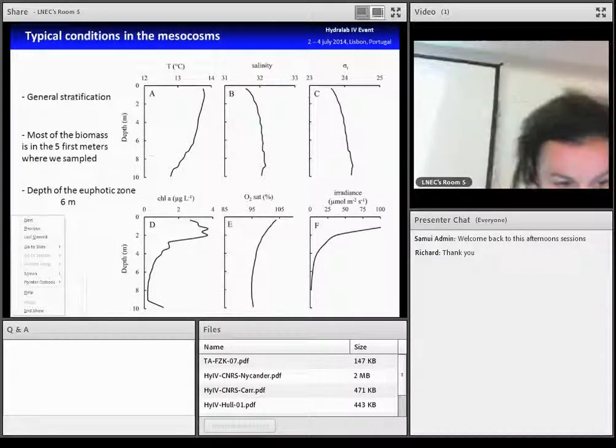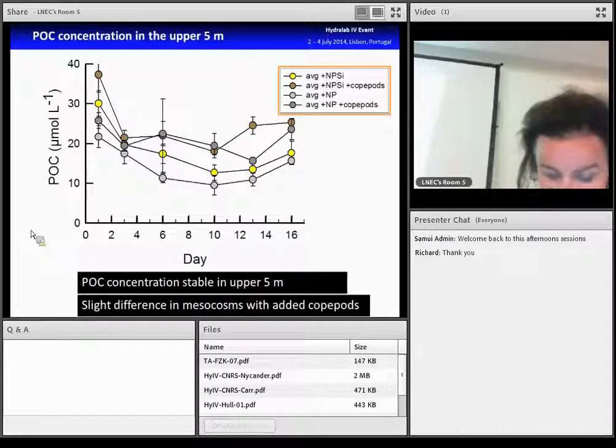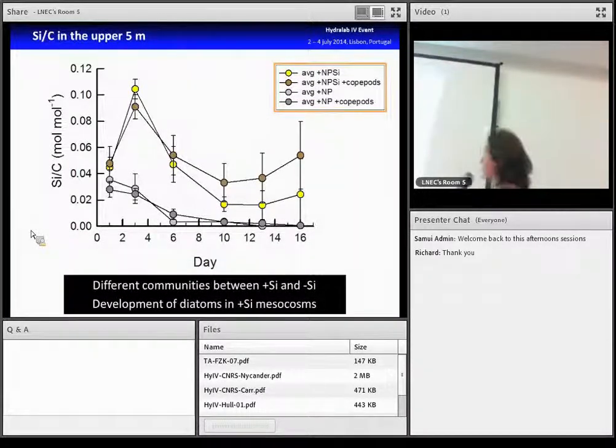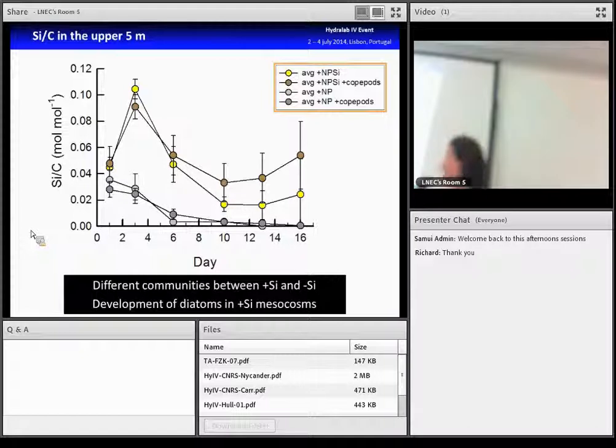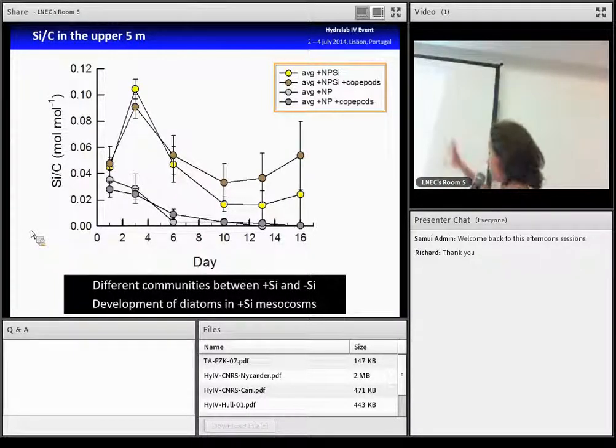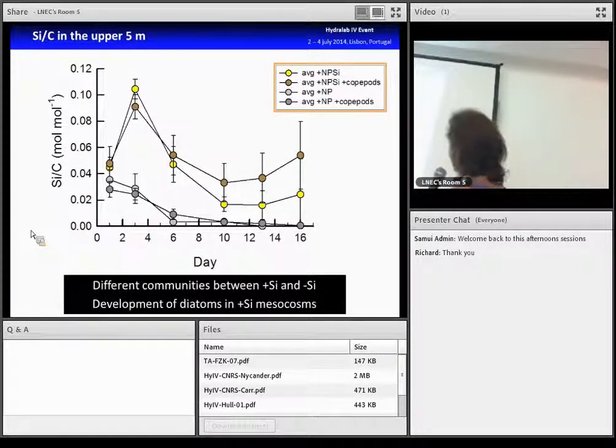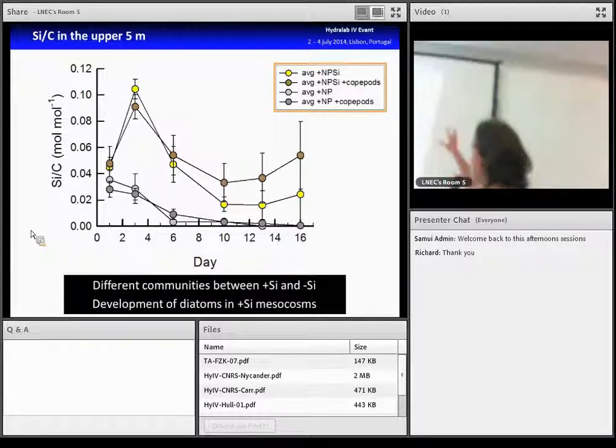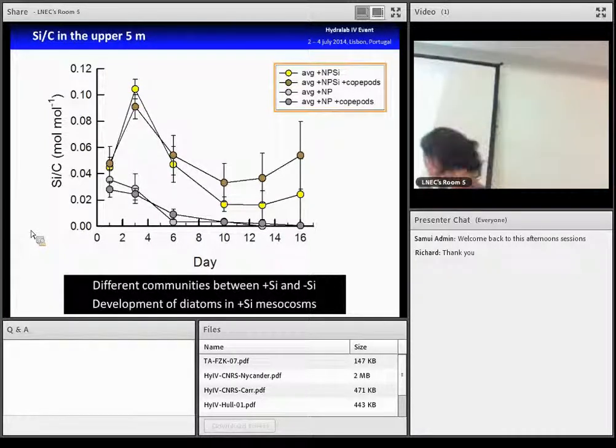Sorry. So we had the same concentration of particulate organic carbon in the upper 5 meters for the different treatments. But if we look at the Si:C ratio in this upper 5 meters, we can see that there are marked differences between the communities, between the mesocosms with dissolved silicate and without. For the mesocosms with Si, there is a development of a phytoplankton community that is dominated by diatoms.